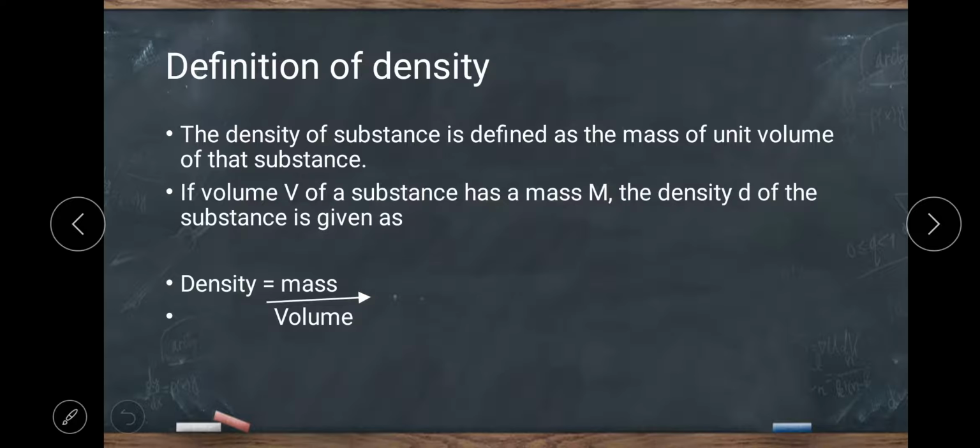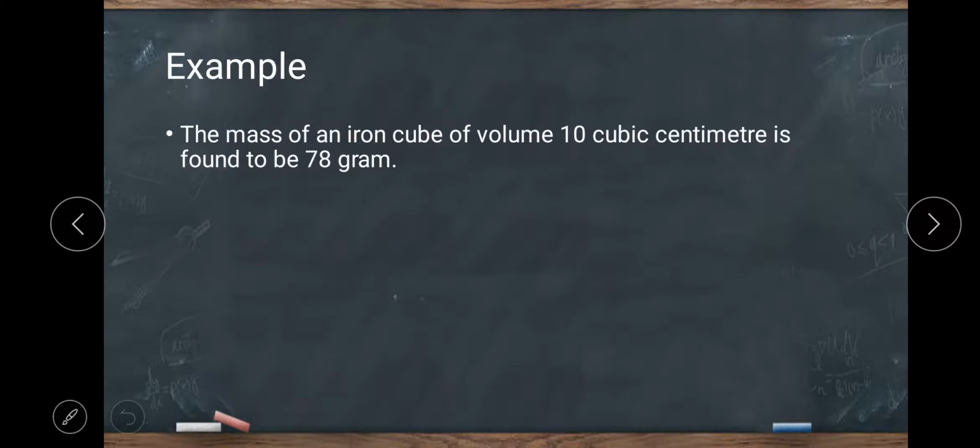What is the definition of density? The density of a substance is defined as the mass of a unit volume. If V stands for volume and m stands for mass, then density D equals m upon V, or density is equal to mass upon volume.